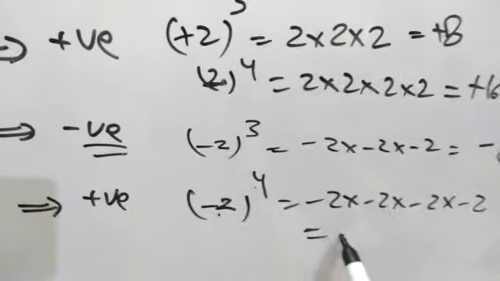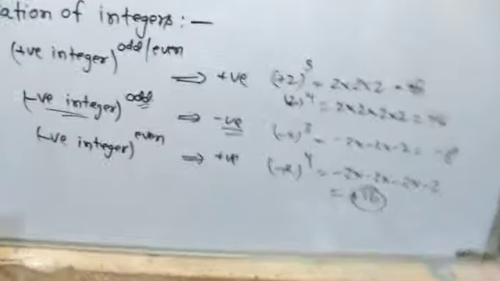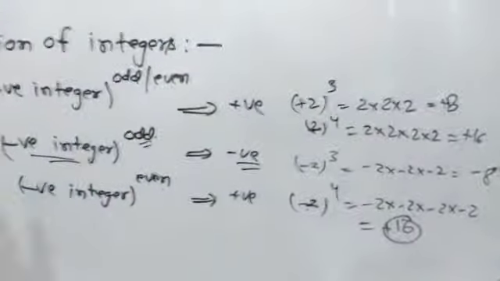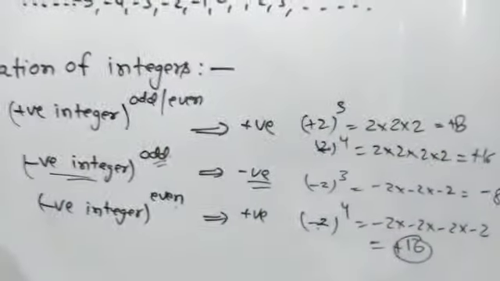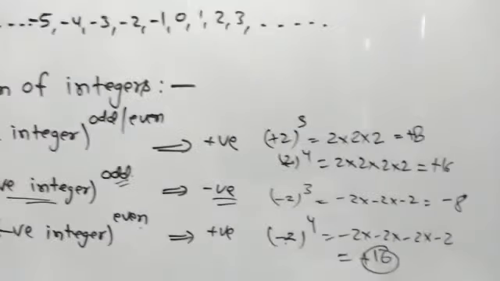Then the answer will be positive, +16. It means when the integer is negative and its power is odd, the answer will be in negative form. And if the number is negative and its power is even, then the answer will be in positive form.